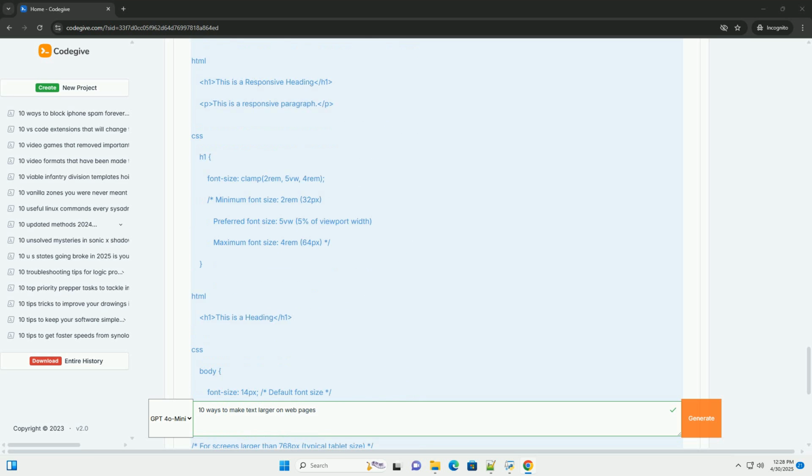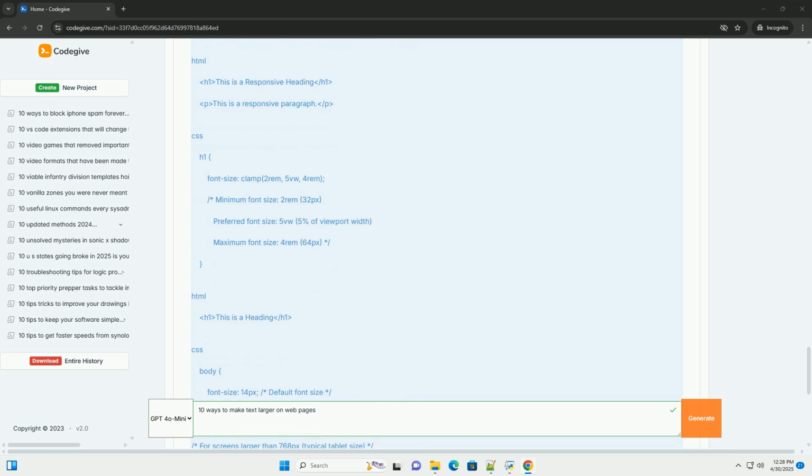2. Internal styles, within the head section. Description: defining styles within the style tags in the head of your HTML document. Better than inline styles but less organized than external CSS files. Code example. Explanation: the CSS rule p { font-size: 18px; } targets all p elements and sets their font size to 18 pixels. This approach is more manageable than inline styles, but it's still not ideal for larger websites where you want to reuse styles across multiple pages.